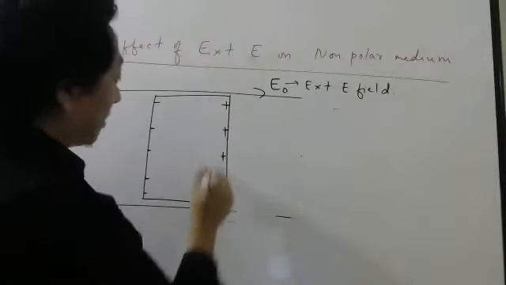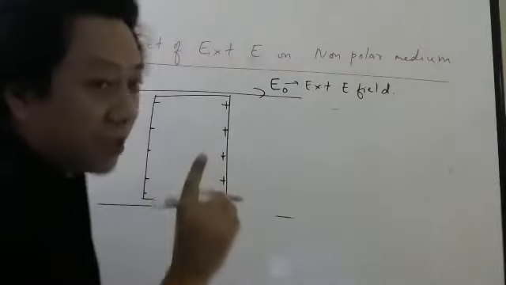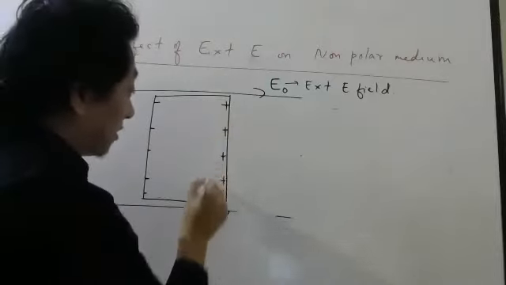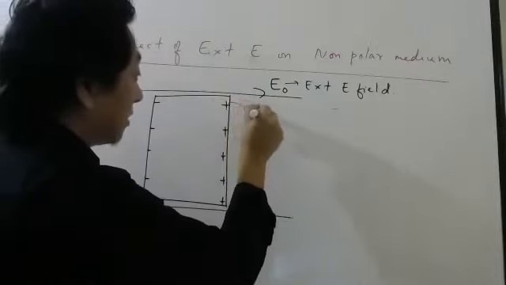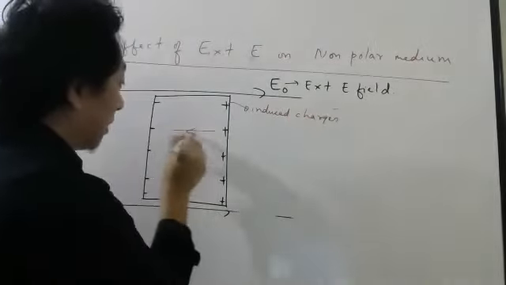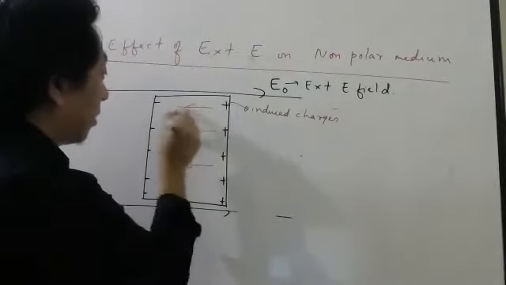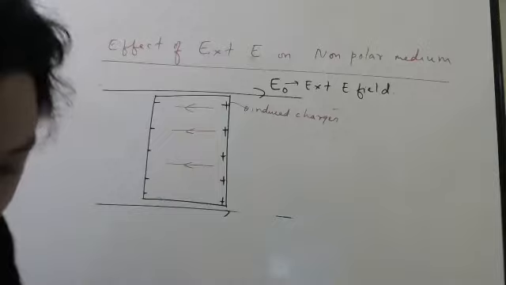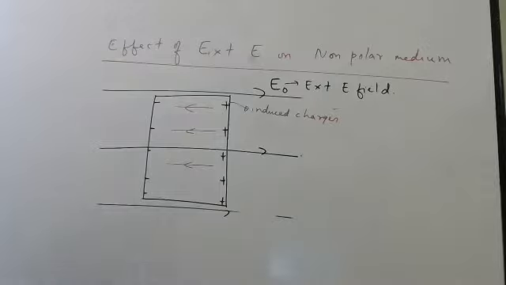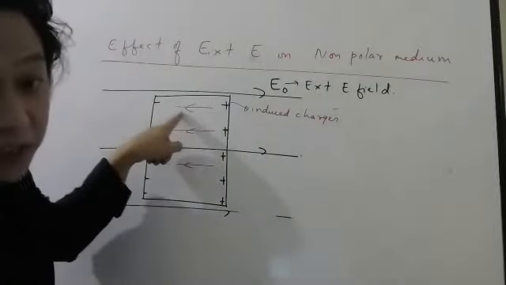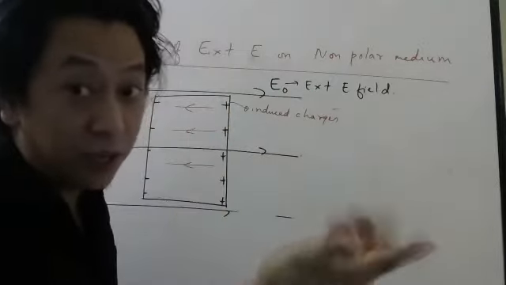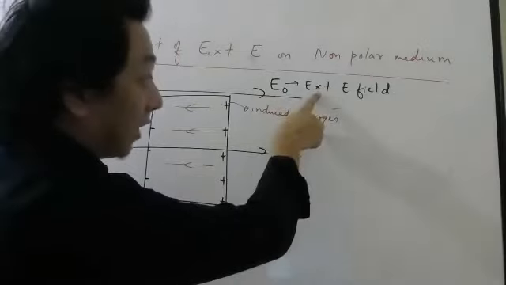Look carefully. This side is plus, this side is minus. You know the electric field is directed from where? Positive to negative. So because of these charges, which are also called induced charges, there will be one more electric field in the opposite direction of this external electric field. This is your external electric field. Please understand, this electric field which I am showing with red color is due to these induced charges, which was not there before. It has come because you applied an external electric field.